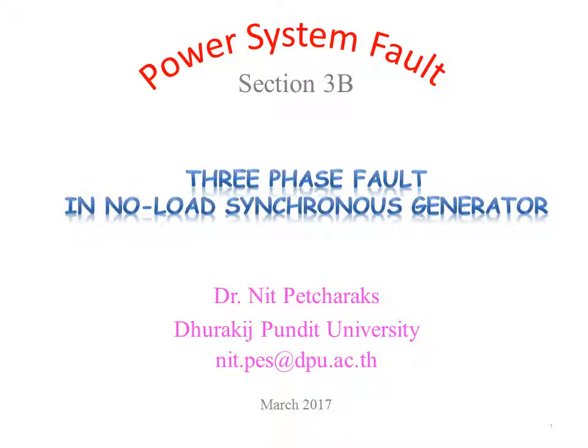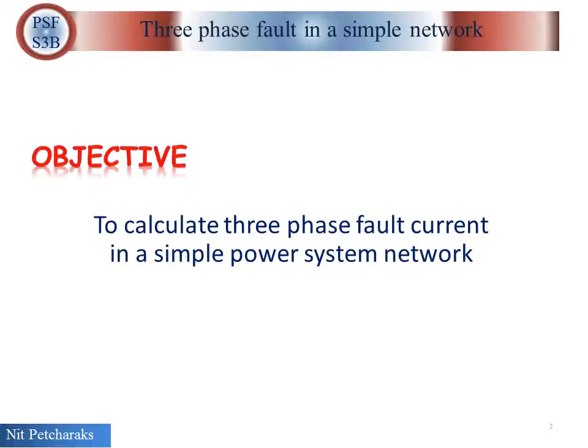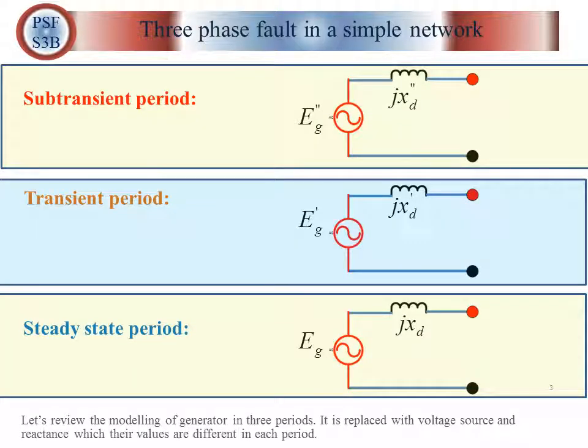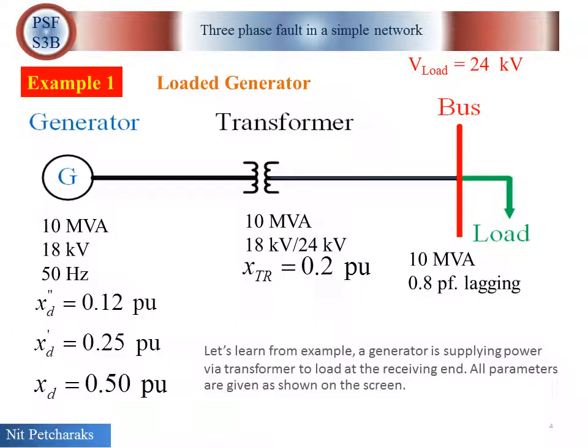Hello, welcome to Power System Fault Section 3B. We will learn to calculate three-phase fault current in a simple power system network. Let's review the modeling of generator in three periods. It is represented with voltage source and reactance, which their values are different in each period.